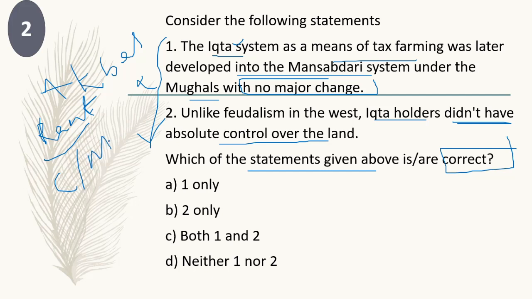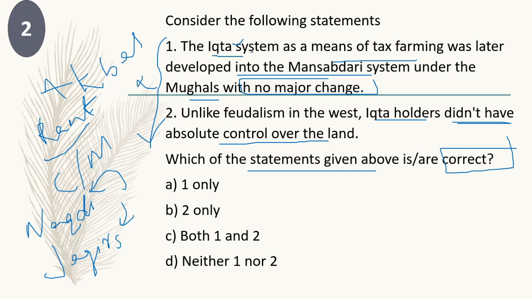Mansabdars were required to maintain a minimum number of horsemen and cavalrymen. Mansabs who were paid in cash are called Nagdis, and those paid in land are known as Jagirs. So you might have heard of Jagirdars. Jagirs means those who are paid in land, and those who are paid money are called Nagdi.